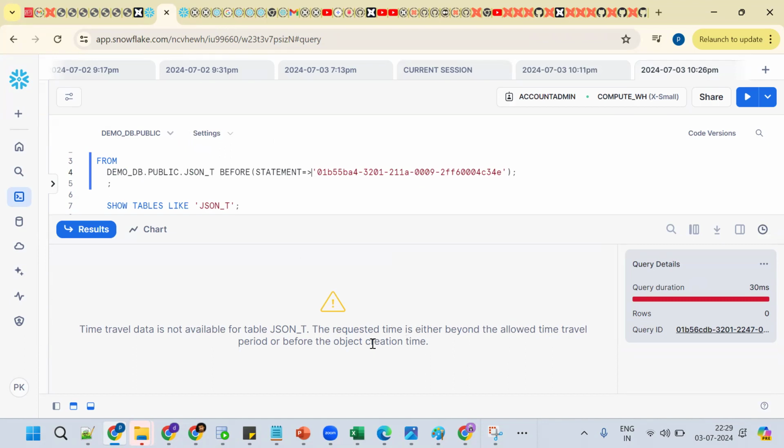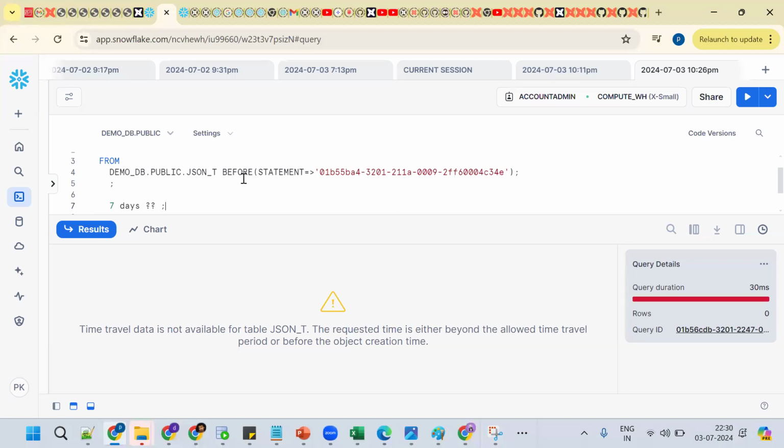So in the sense that the time travel got exceeded, where should the data move now? Suppose I want to access this data, is it possible? Tell me, the data moves to what? Data moves to fail safe. This data will be available for 7 days. Now that data is moved, who will come into the picture? The Snowflake vendor support team. So we should raise a ticket and we can get it there.